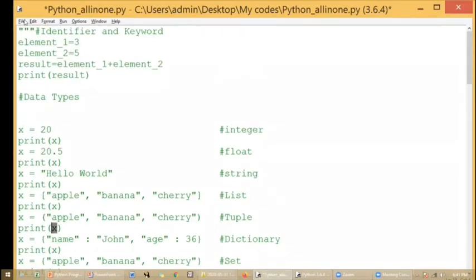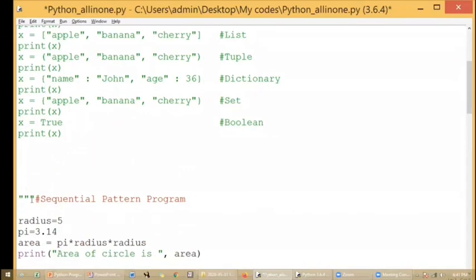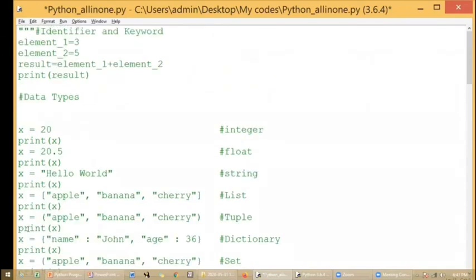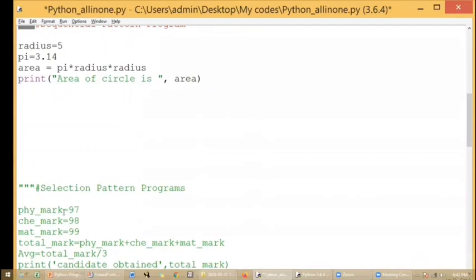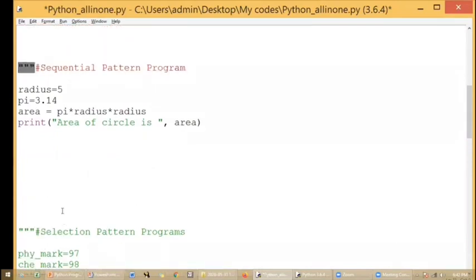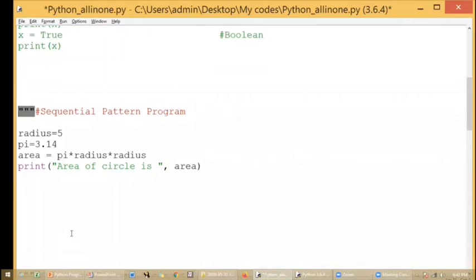See the rest of the code. The code we ran previously, I have commented within these 3 double quotes. At the end also I have these 3 double quotes. So everything will be commented within multi-line comments, and this part will not be executed. The bottom part also, everything I have commented. We'll be seeing that code further.